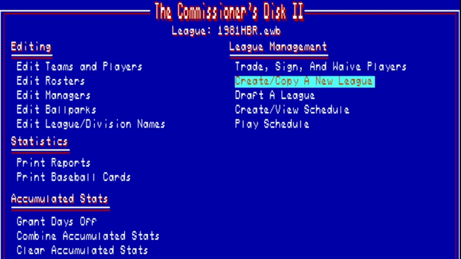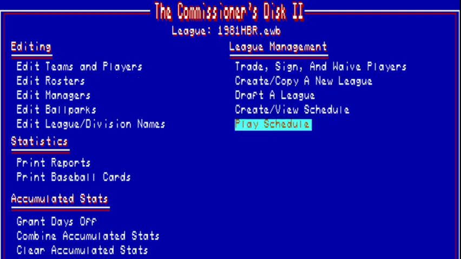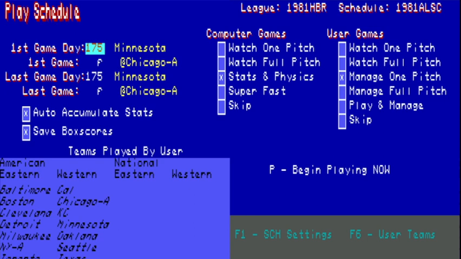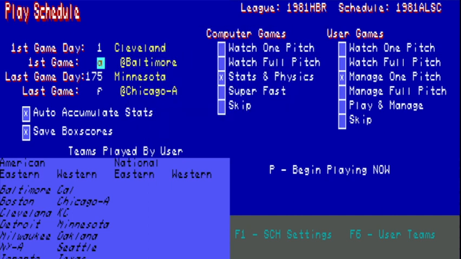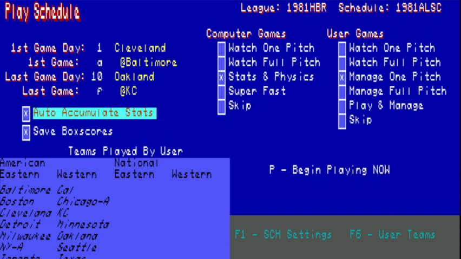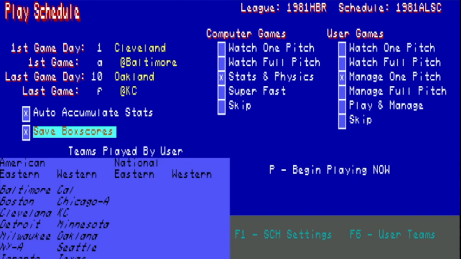And then play schedule is if you're playing a league schedule. I can say I want to play from game 1A to game 10, maybe. Let's play 10 games at a clip. Yes, I want it to accumulate stats. I want it to save the box scores.